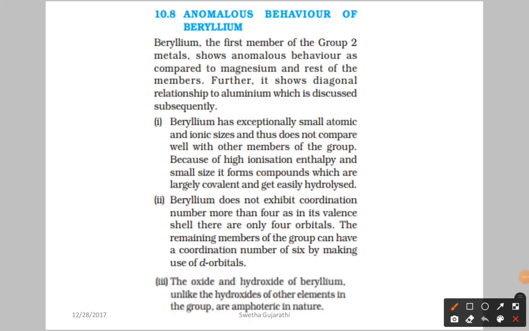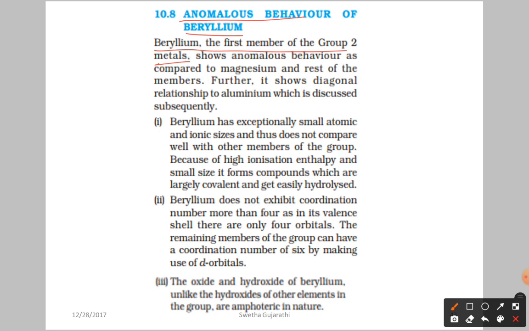Hello students, let us discuss the anomalous behavior of beryllium. Already we discussed what anomalous means: it is having different properties from the other elements of the same group. Already we discussed this in the first group, with lithium, isn't it? Here beryllium is the first member of group 2 metals.